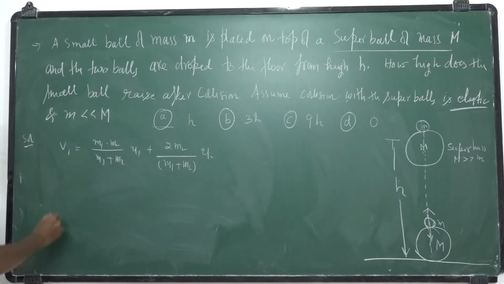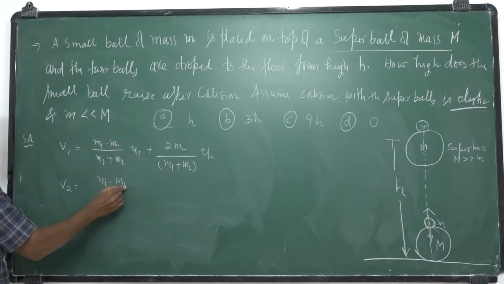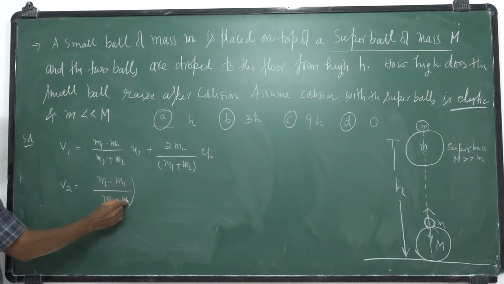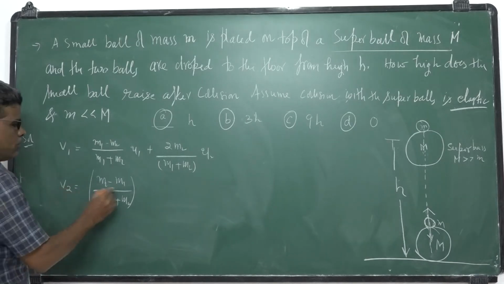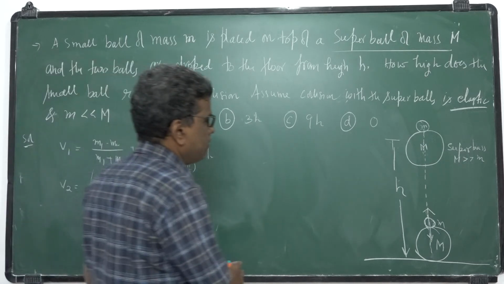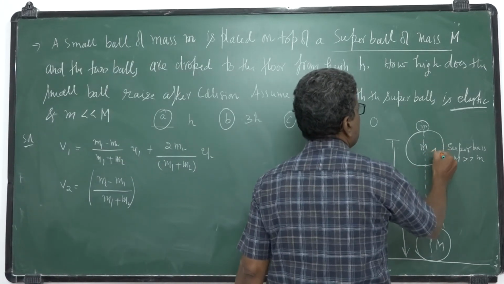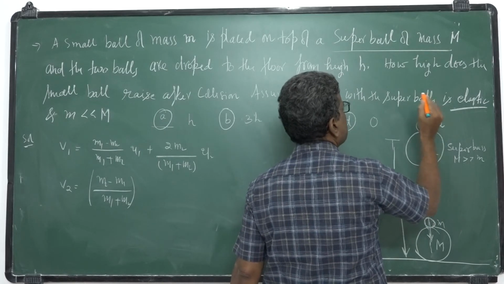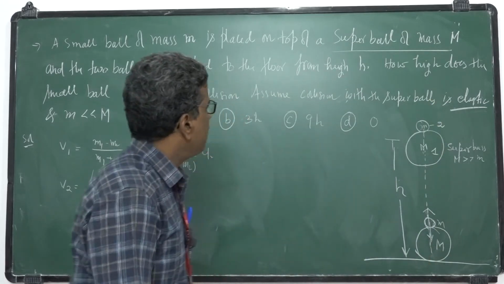And v2, what is v2? (m2 minus m1) by (m1 plus m2). I am using these formulas. I want only v2, so I will take the u2 formula because I want the speed of the second ball. I take the super ball as the first one, and this one I take as the second one.